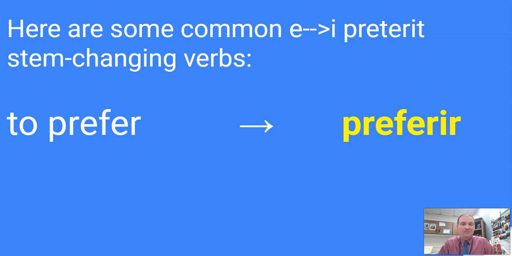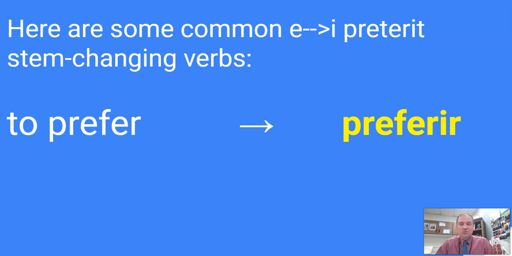We'll start with the verb to prefer, preferir. That's a common stem changing verb in the present tense, which means that we'll also have a stem change in the preterite. The E will change to an I. Now you notice here there are two E's. Which one is going to change? If there are two E's, it's always going to be the second one that'll stem change. So if I were to put this in the preterite tense, the yo form would have no stem change. The tú form would have no stem change. However, the el, ella, usted form, that E would change to an I. Nosotros, no stem change. Vosotros, no stem change. But ellos, ellas, ustedes would have a stem change. That E would also change to an I. That's going to be the same for all the verbs we're going to see here.